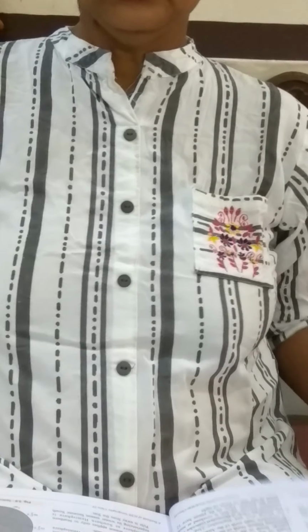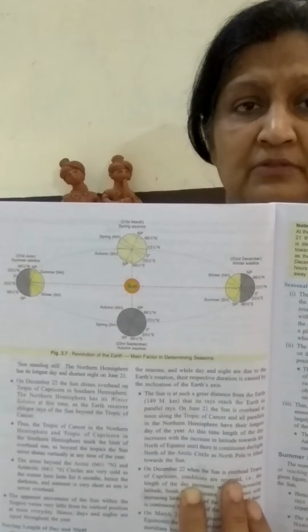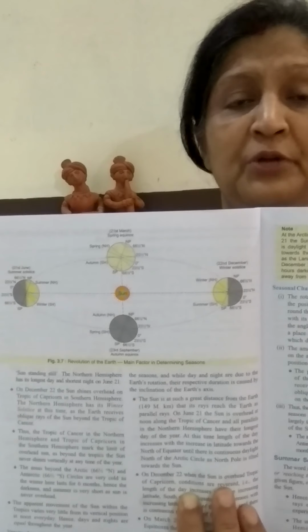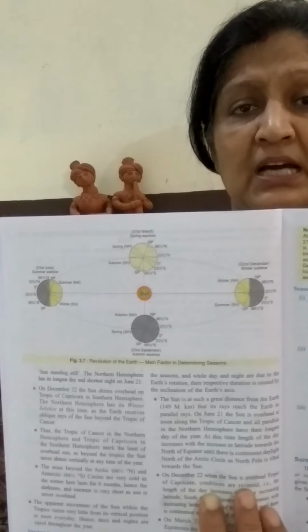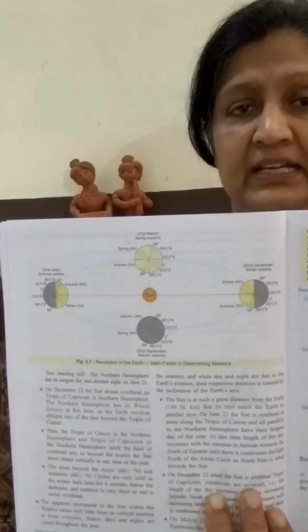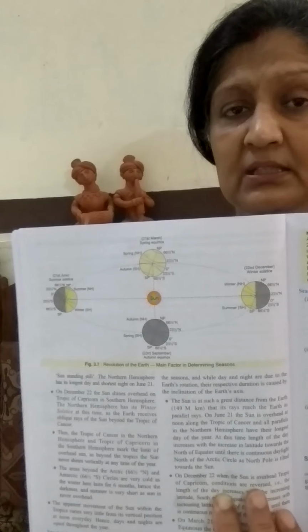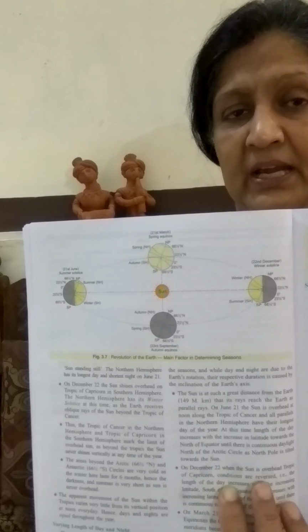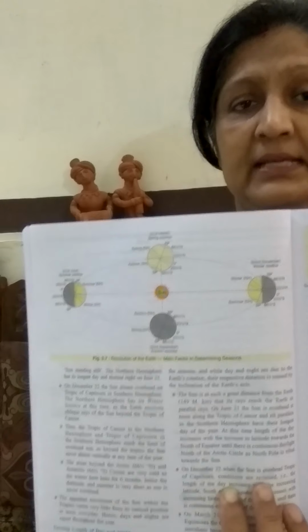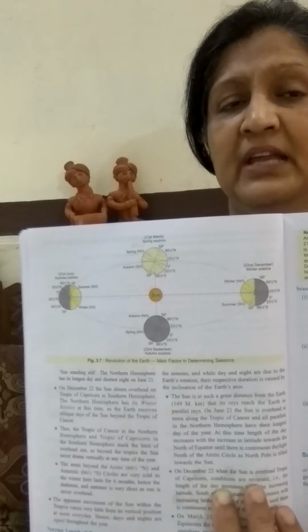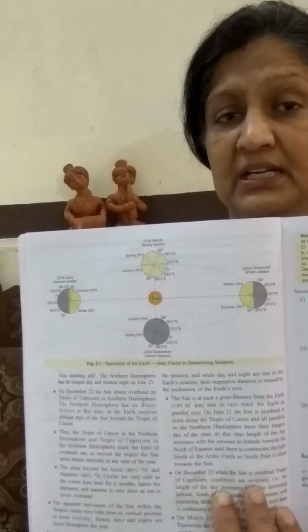Now if you see just opposite to 21st June, when the earth's position goes to 22nd December, just the reverse position is there. On 21st December, if you see, days are shorter than the night in the northern hemisphere. So what will happen there? A winter solstice occurs here, and in the southern side, if you see, days are longer than the night. So that region will have a summer season.